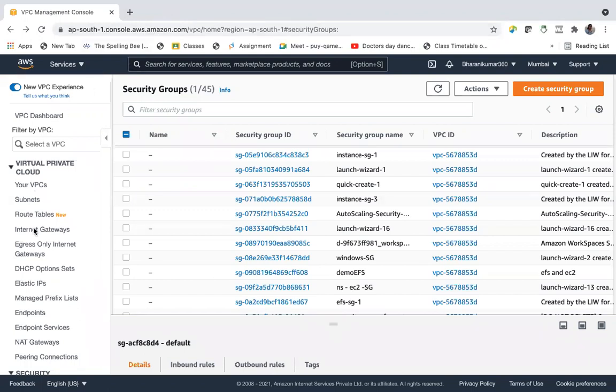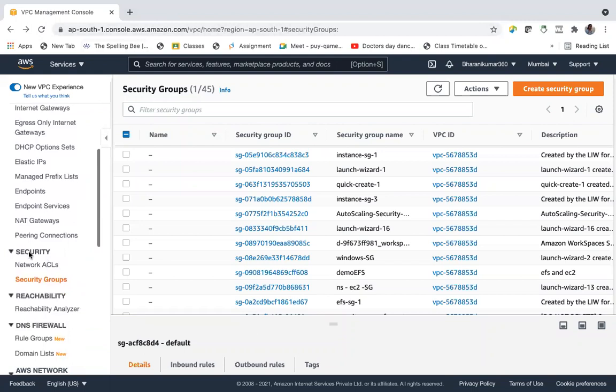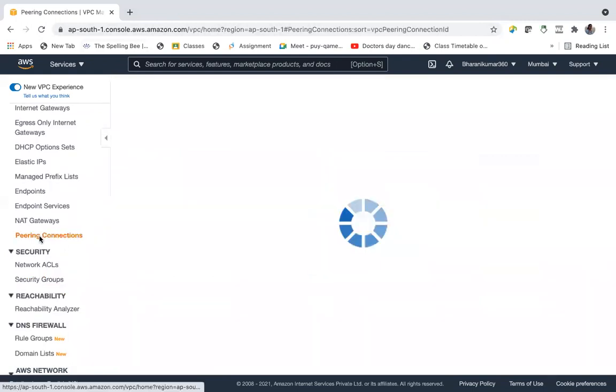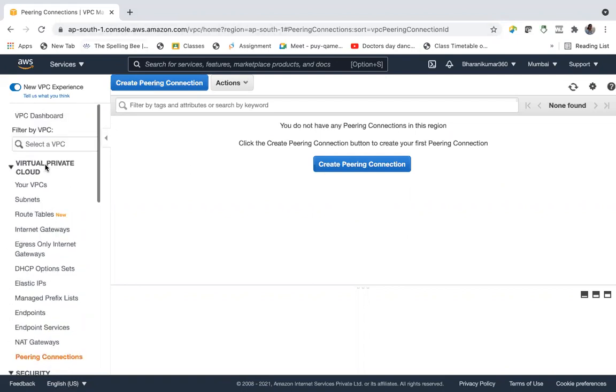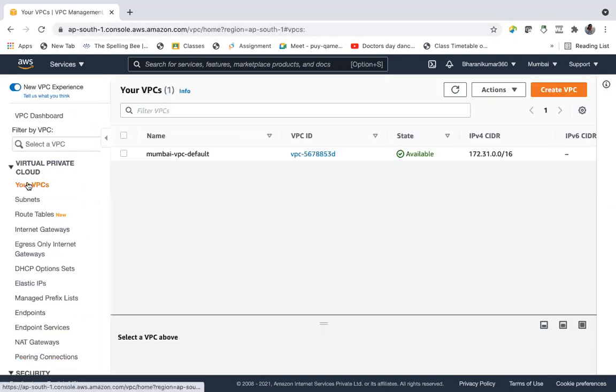Okay, sorry for that. And coming back to peering connections. So create a peering connection. What does a peering connection allow you to do? It allows you to connect two VPCs. So let's create one VPC.